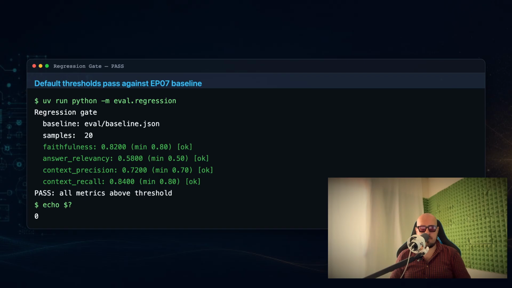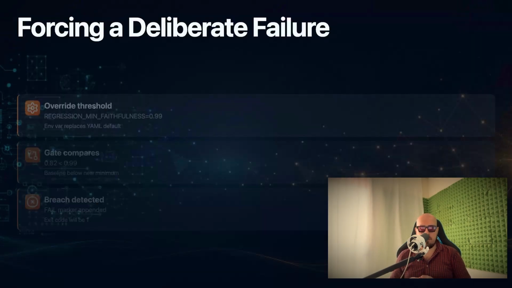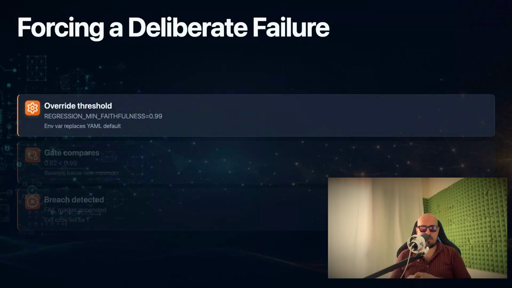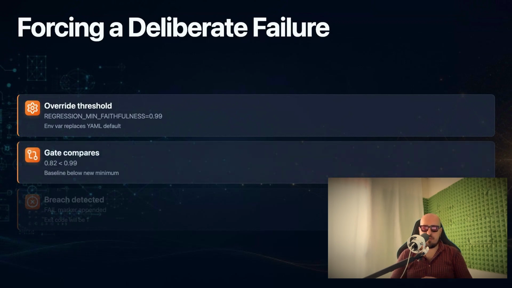Faithfulness is 0.82, which meets the 0.80 floor. Answer relevancy is 0.58, above the 0.50 minimum. Context precision and context recall both clear their 0.70 and 0.80 gates. The final line prints pass, all metrics above threshold, and the script exits zero, which tells continuous integration that the merge is safe. Now we prove the gate actually blocks bad code.